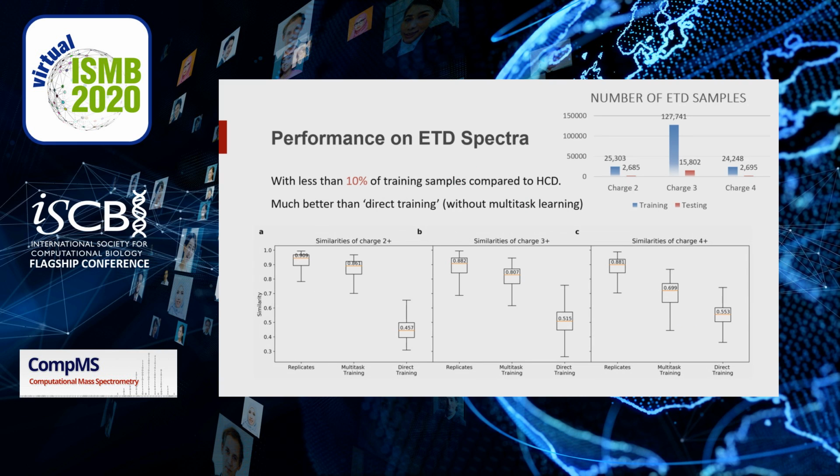Also, by multitask learning, using less than 10% of the total number of HCD spectra, we can achieve high enough performance on ETD spectra for charge 2, charge 3, and charge 4. It's much better than the performance of direct training. Due to the time limit, I will skip the performance on modified peptides and non-trivial peptides.